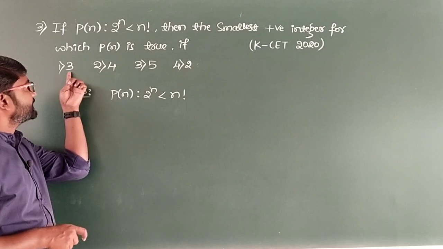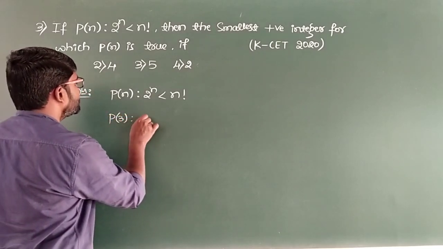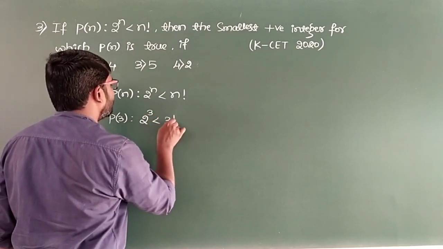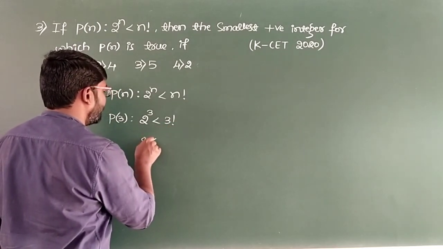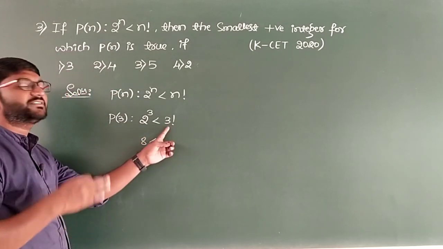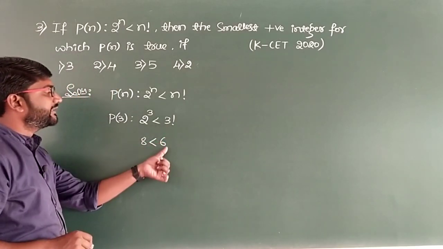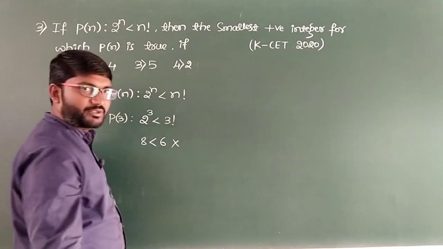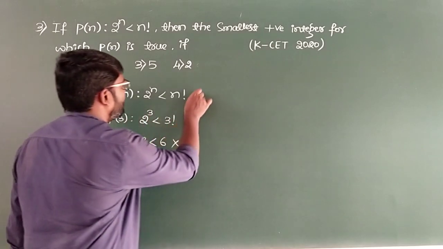Let us take the first option. So P of 3 is 2 cube less than 3 factorial. Now 2 cube will be 8. 8 less than 3 factorial, that means 3 into 2 into 1, it will be 6. So here it says that 6 greater than 8. So this is not valid. This is not true. That means option 1 is not the correct answer. Let us take up option 2 now.